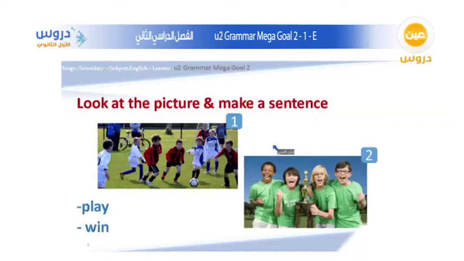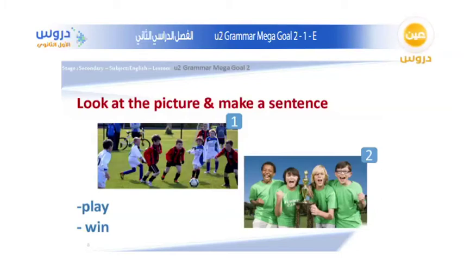And here let's make a similar situation. Let's try to think of an answer for this one. Let's say, since we're looking at this picture, that we are a group of team members. We can say that if we played very well, we would win.